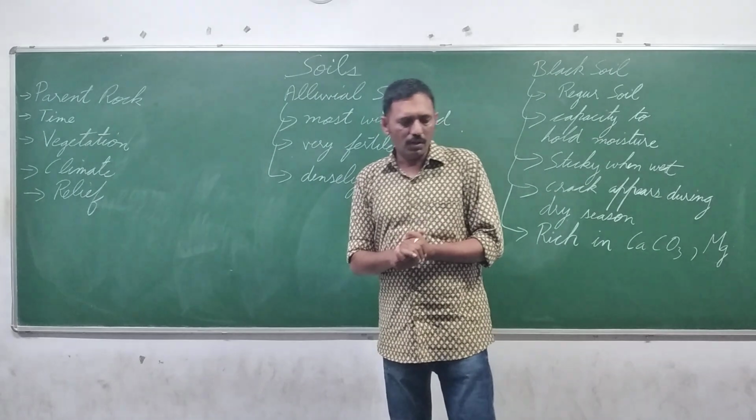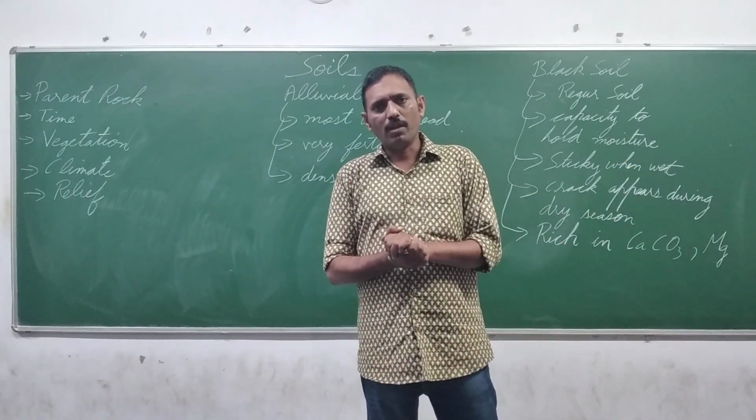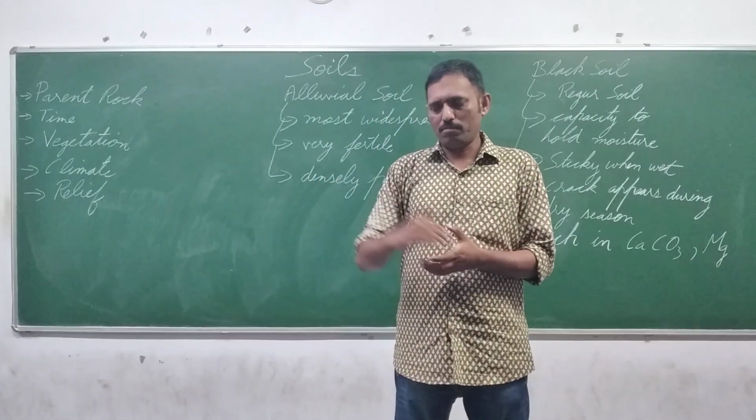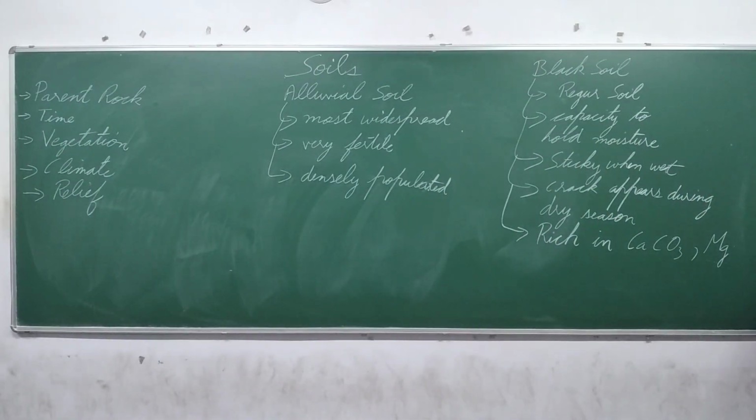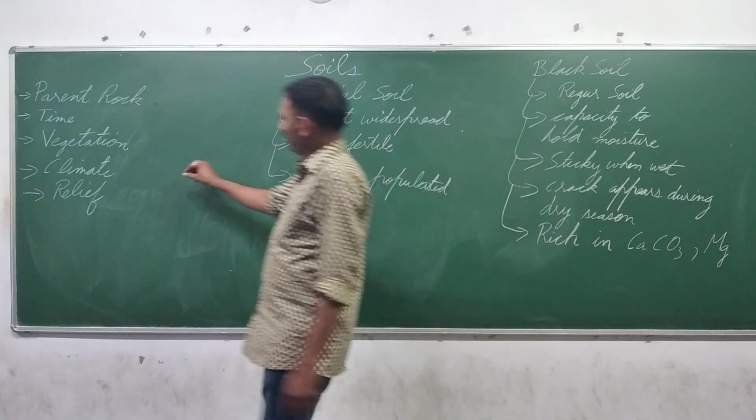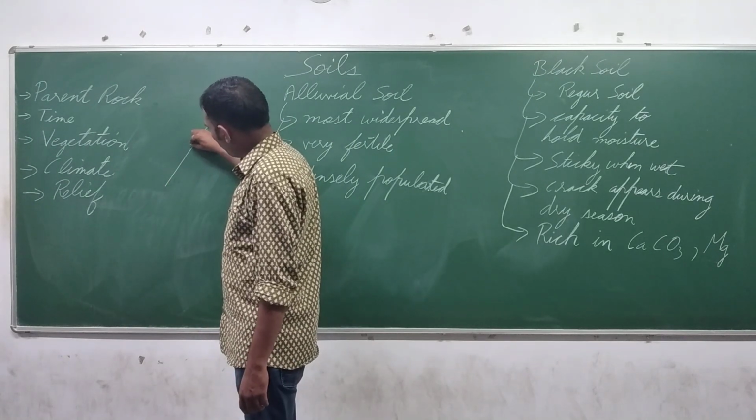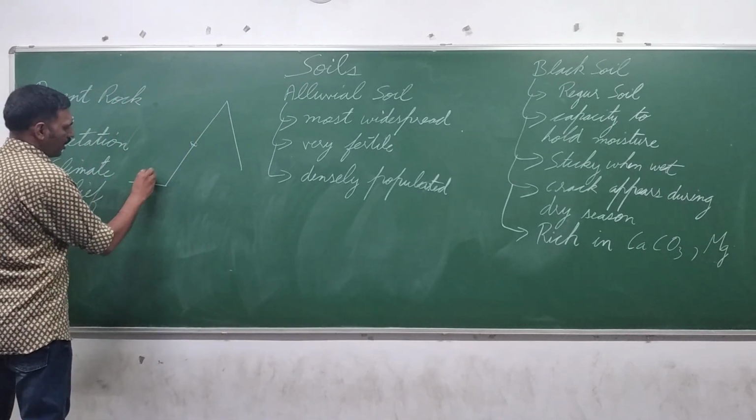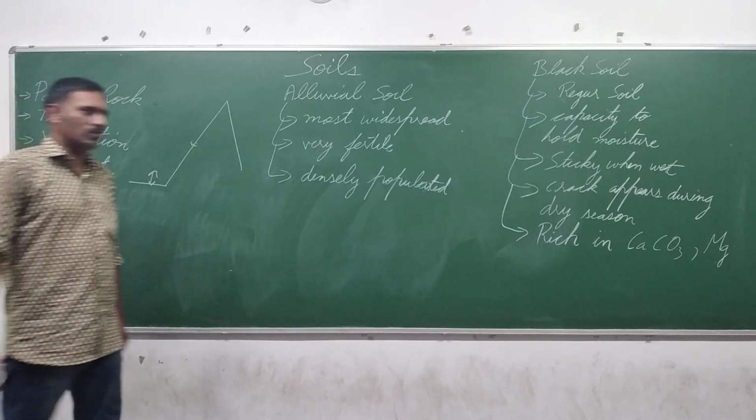Next is relief. Relief means plain, plateau, mountain. If the soil is on a steep slope, on a hill slope, you can understand it like this: if the slope is steep, there will be a thin layer, and if it is in the valley, it can be a thick layer of soil. So relief also affects the soil.